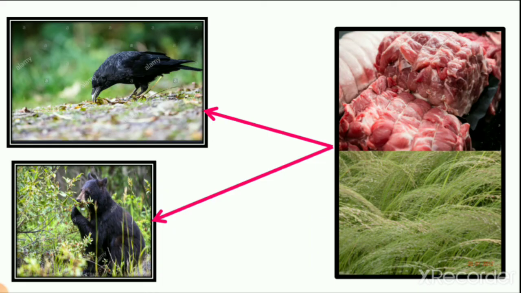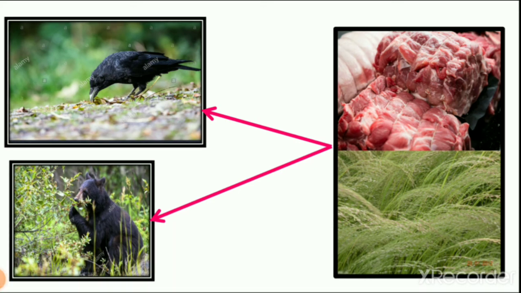Here you can see we have meat also. Meat means flesh, and we have grass also. So which animal can you see here which is eating grass and meat also? We have 2 animals, bear and crow. These 2 animals eat meat, flesh of other animals, as well as grass.